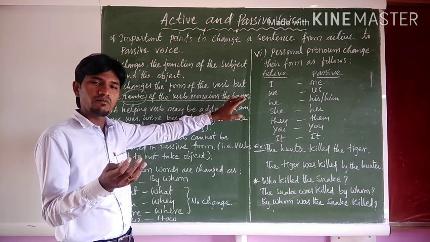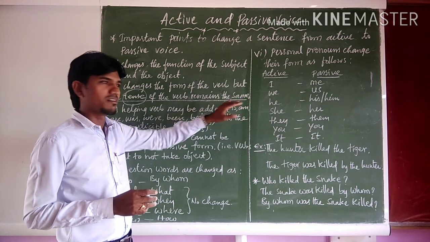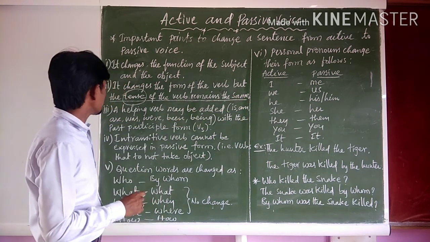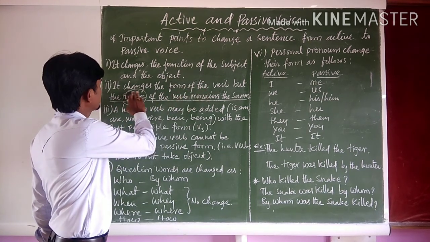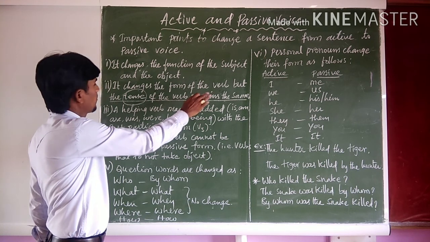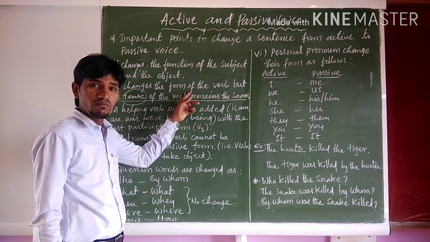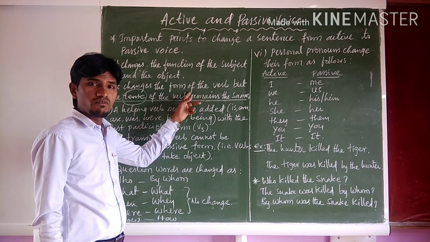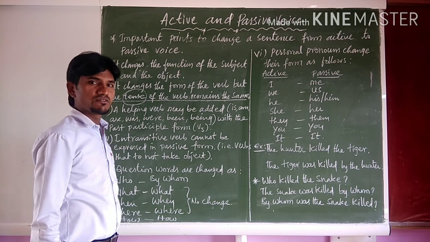Present form will not become past form, past won't become past participle, and so on. The verb form will be changed, but the tense remains the same.